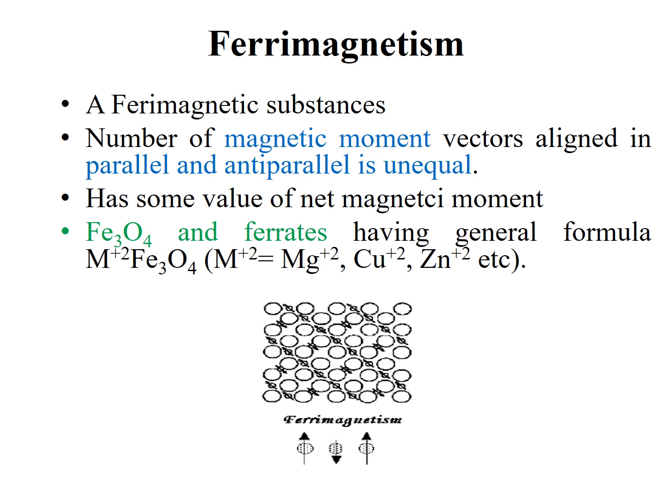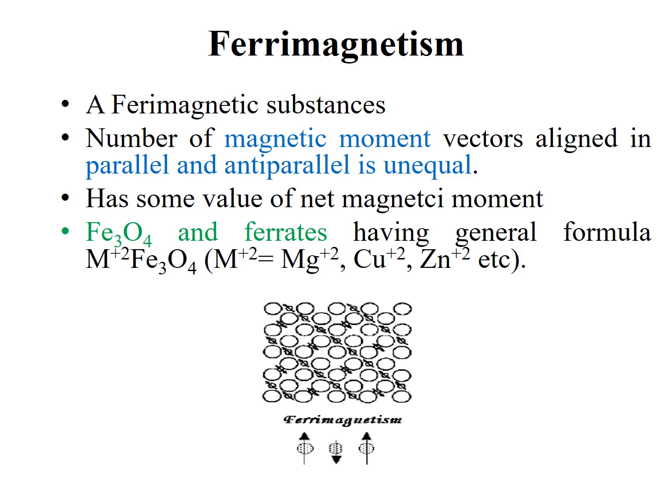So, ferrimagnetism. A ferrimagnetic substance is one in which the number of magnetic moment vectors aligned in parallel and anti-parallel is unequal. It has some value of net magnetic moment even in the absence of applied magnetic field, and they are known as magnets.